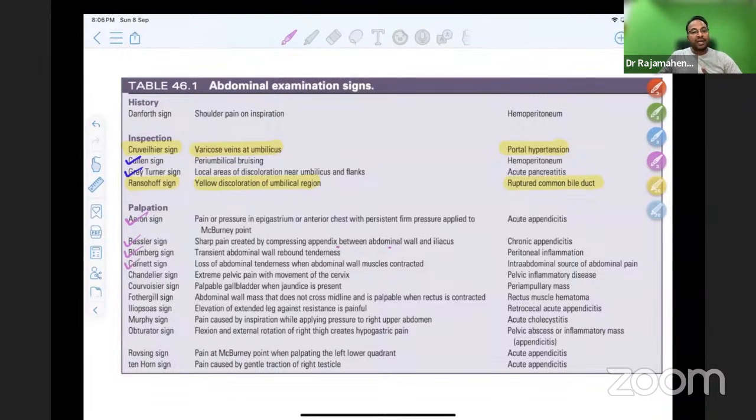Carnett sign, loss of tenderness when the abdominal wall muscle is contracted. This helps you to know there is an intra-abdominal bleeding. Chandelier's sign is a pelvic disease, gynec disease, having a pain. So like that, all the points are there. Please go through this. Dunphy sign and all is no more done. It is a pain by gentle traction of the testis in appendicitis. Rovsing sign is a pain in the right side when I press the left side of the abdomen. So all these signs are very important.